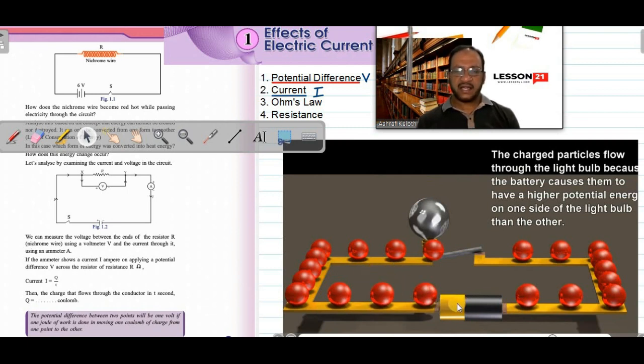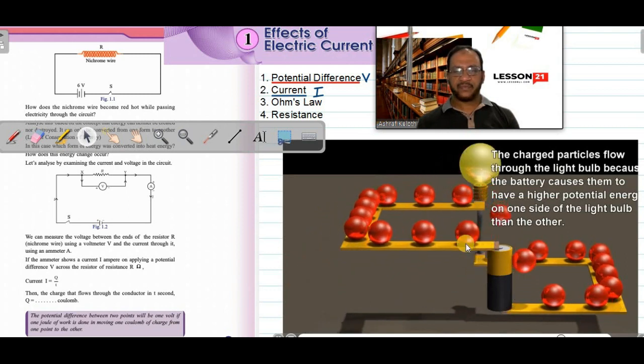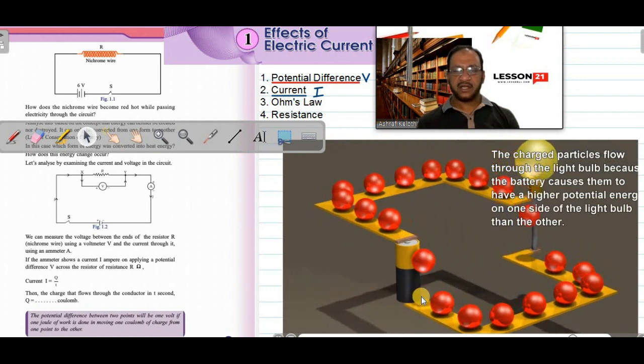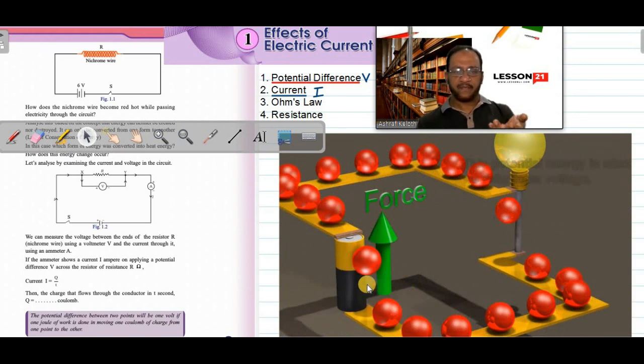But when a cell is connected, the cell will lift the energy of some electrons to a high level. Then they will start flowing from higher energy to low energy. Once the cell is connected, energy is lifted up. Now this side has more energy and this side has low energy: positive is high potential, negative is low potential. The cell is also doing work, applying a force for lifting up the charges. The work done to lift 1 coulomb charge from the negative terminal to the positive terminal is called the potential difference of the cell.